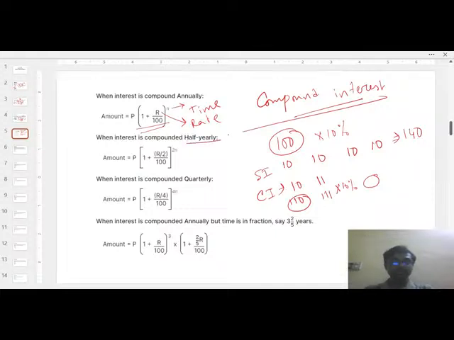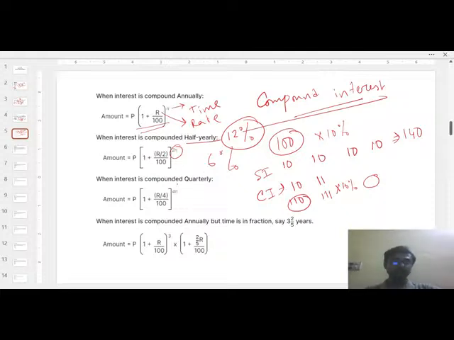So half yearly. Just take an example, 12% per annum interest. So half yearly means 6 months. So for 6 months, what you will get? You will get only 6% interest, right? So that's why R by 2. But compounded half yearly means in a single year the compounded things will roll out twice. So that's why 2n, because 2 into 6 months. So that's why it is written 2n.